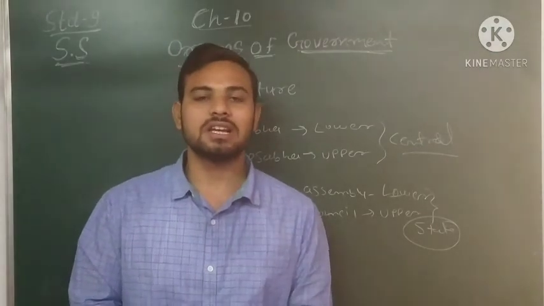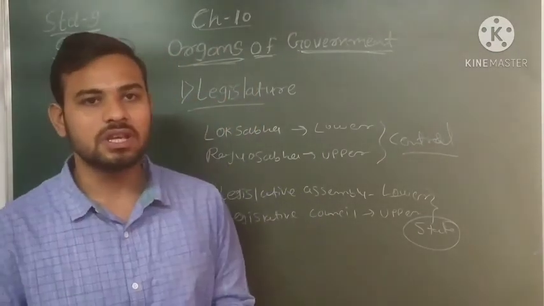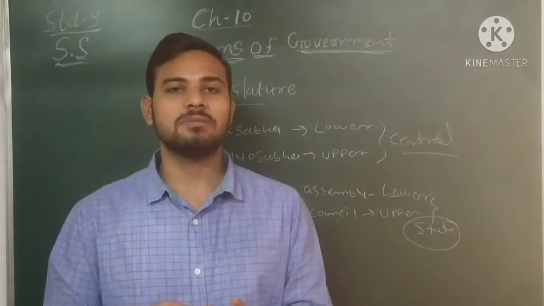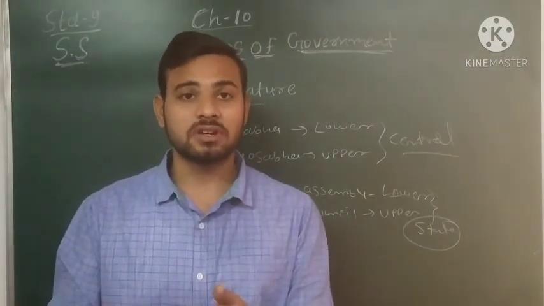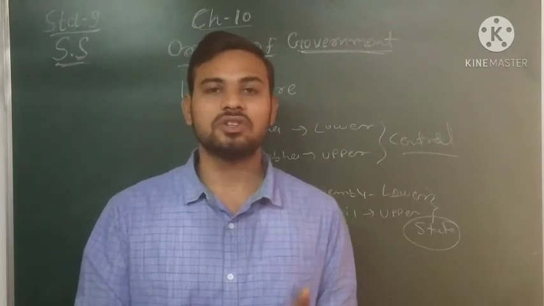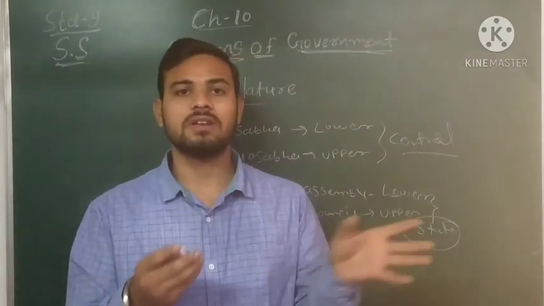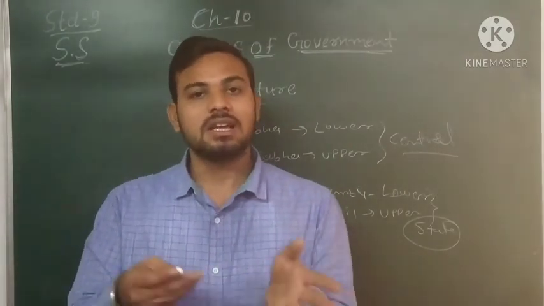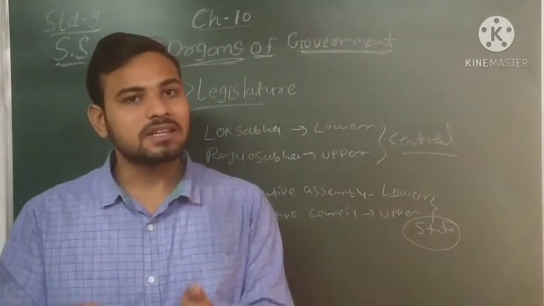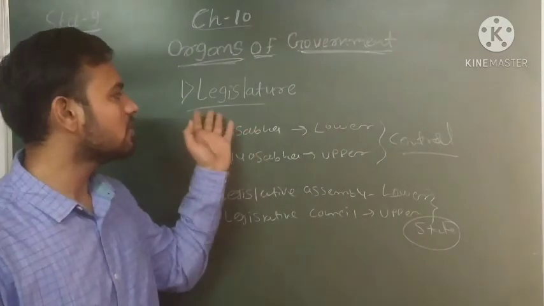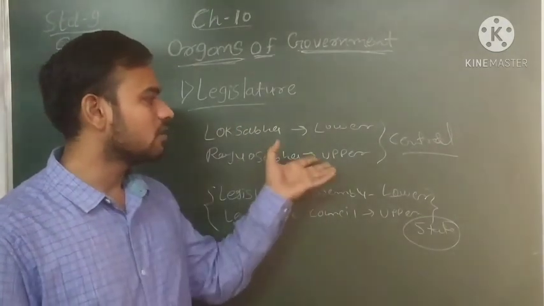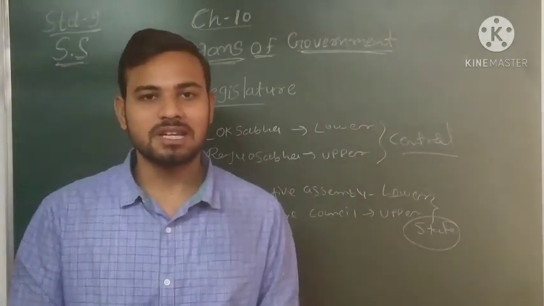So I hope you clearly understood what we have discussed today. First of all, we had a discussion about the organs of the government. Then we discussed the three types of organs: legislature, executive, and judiciary. We have also studied their functions. And now we have started the first organ of the government, right? We have discussed the legislature, unicameral legislature and bicameral legislature.